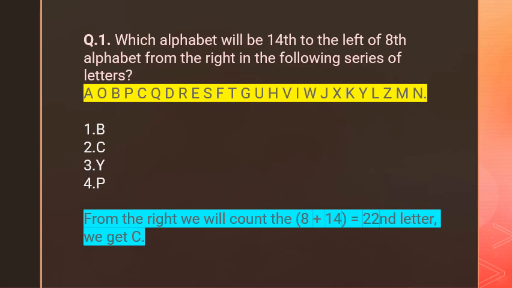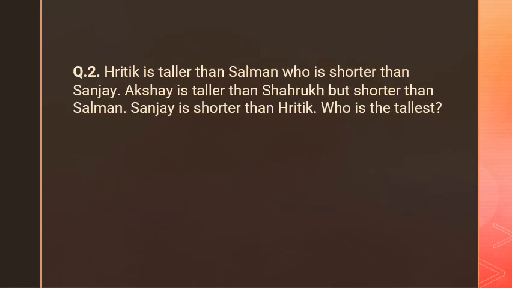Why? From the right, we will count 8 plus 14, which is equal to the 22nd letter. We get the answer C. C is the alphabet, which means the second option is the perfect answer for this question. Okay, you can count and solve these types of logical reasoning questions. Now we can see the next one.